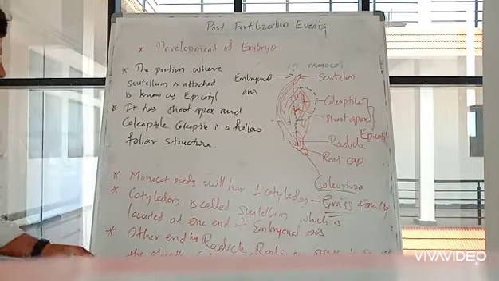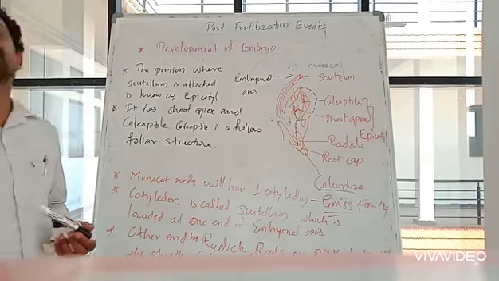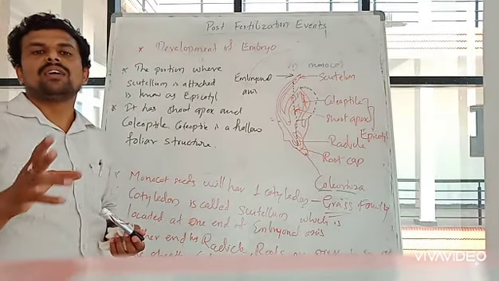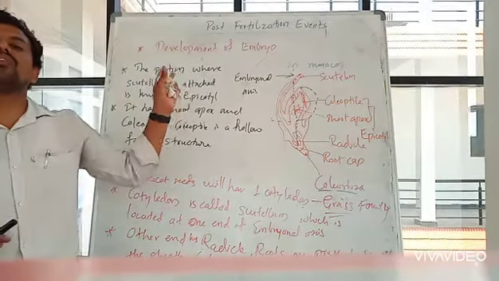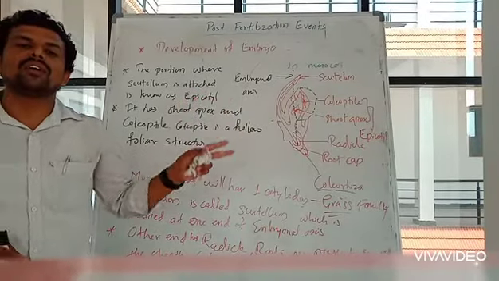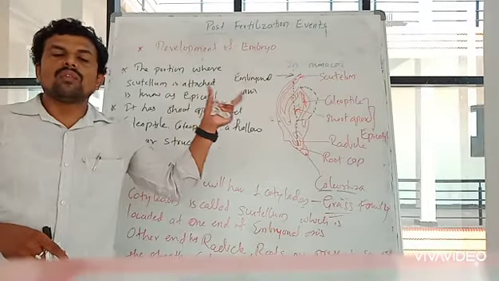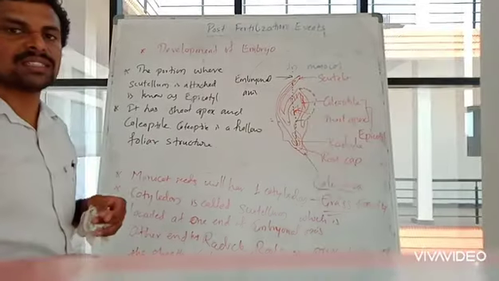Okay, so now in the next part we will try to understand the development of seed, which occurs with the help of the ovule, which means the development of the ovule which will form the seed, and the last portion, development of ovary into fruit. So that portion we will try to understand in the next class.